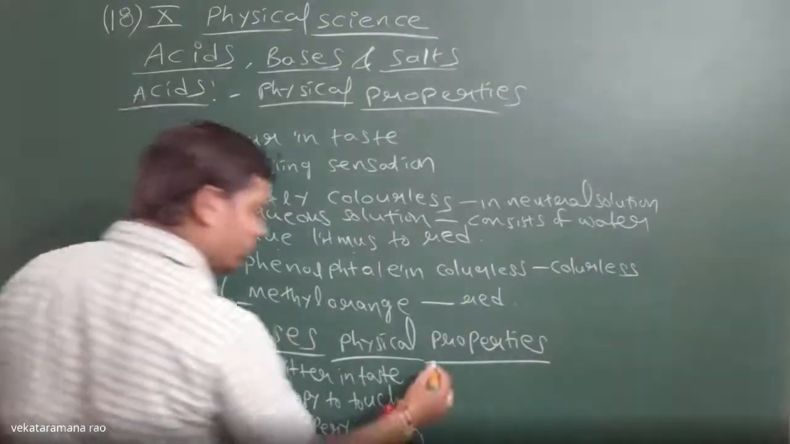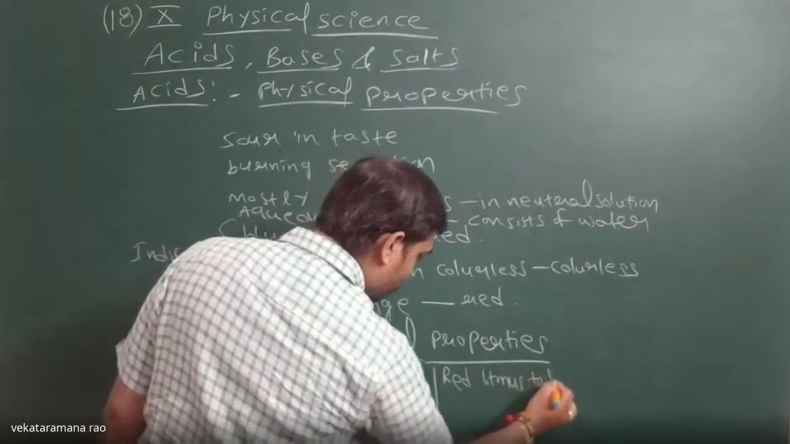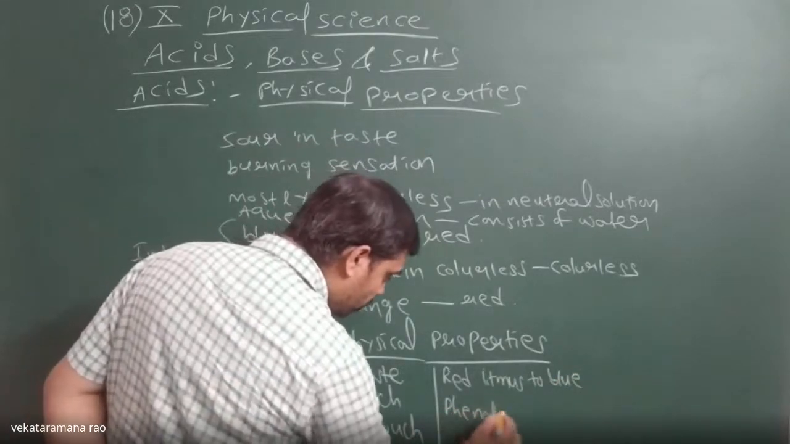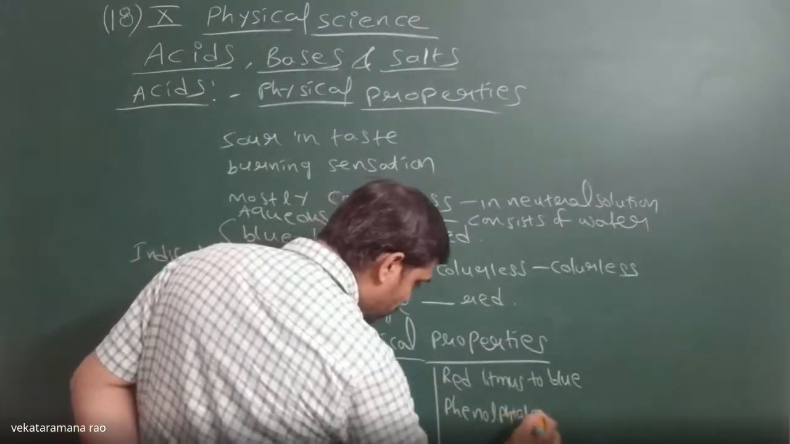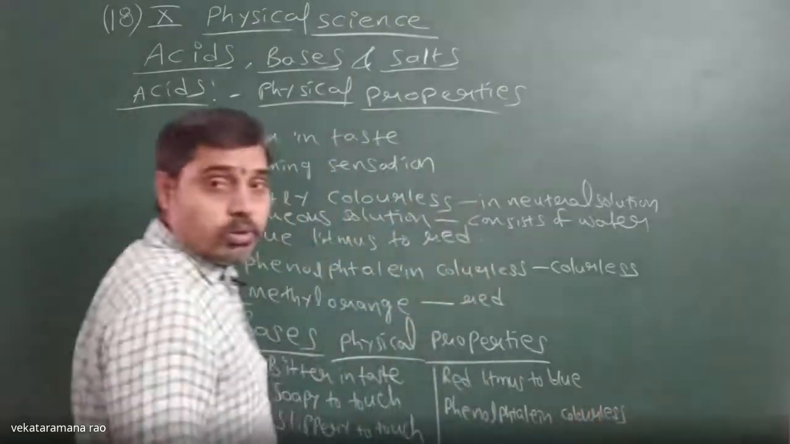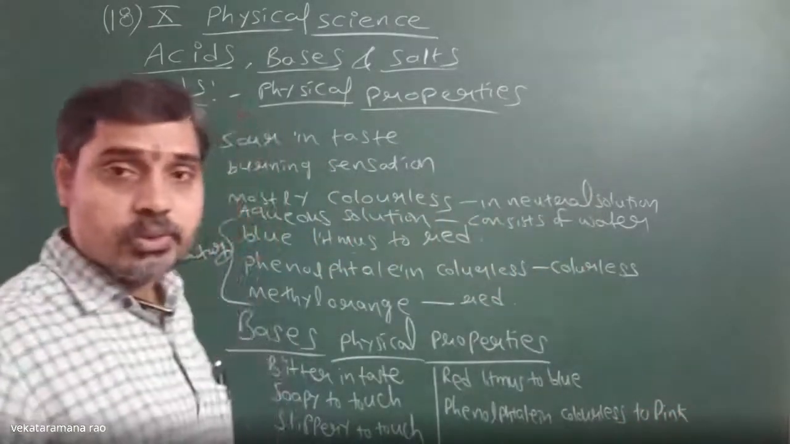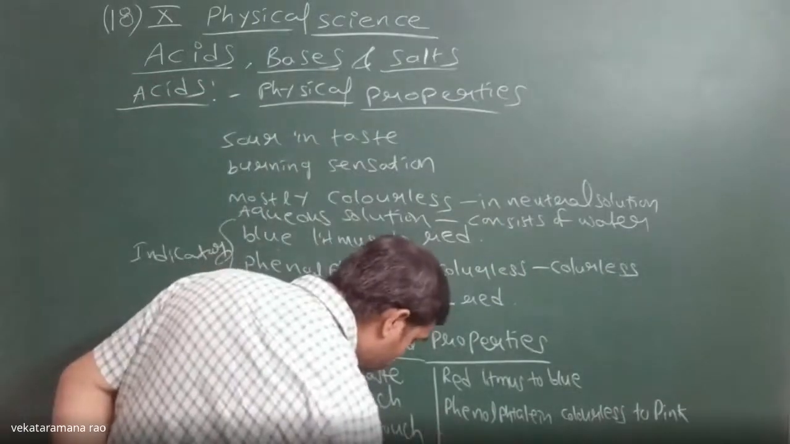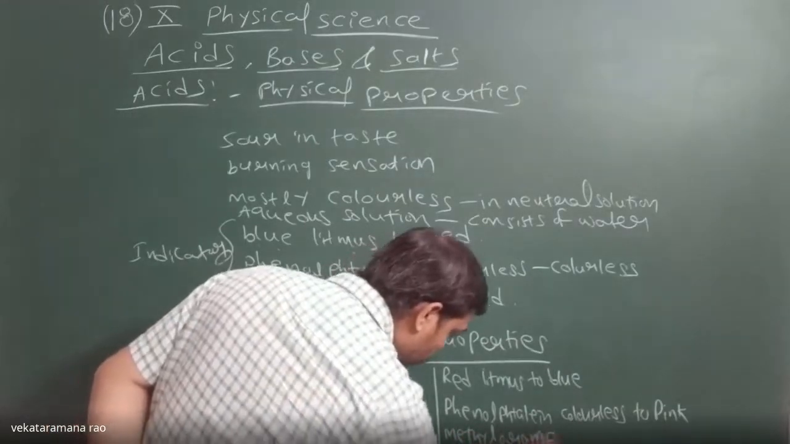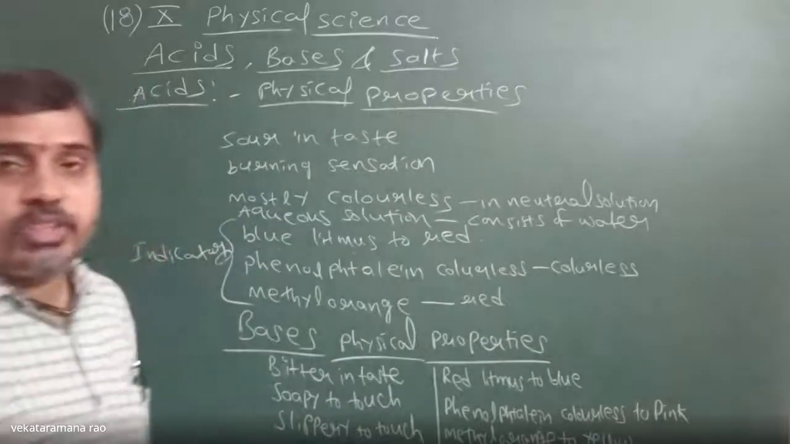And they will convert red litmus to blue litmus. They will change phenolphthalein from colorless to pink, and they can also change methyl orange color to yellow. Yellow, beautiful. In that way, these are the bases.